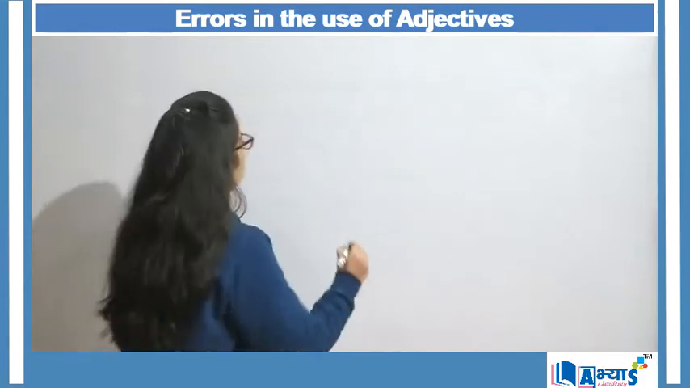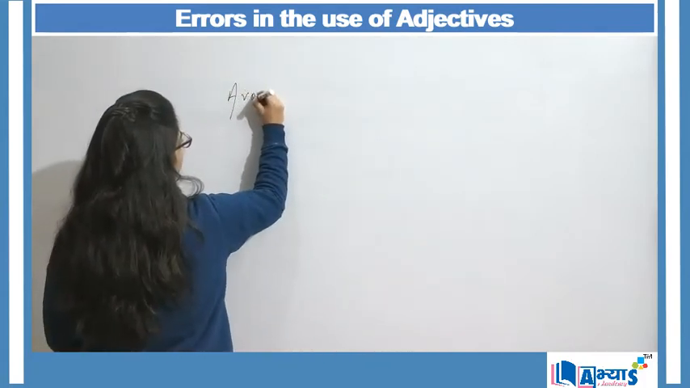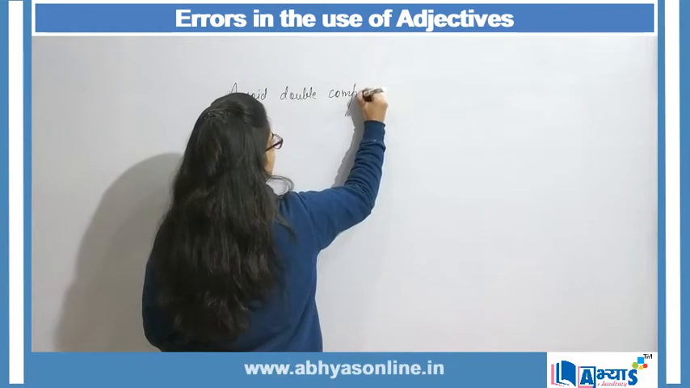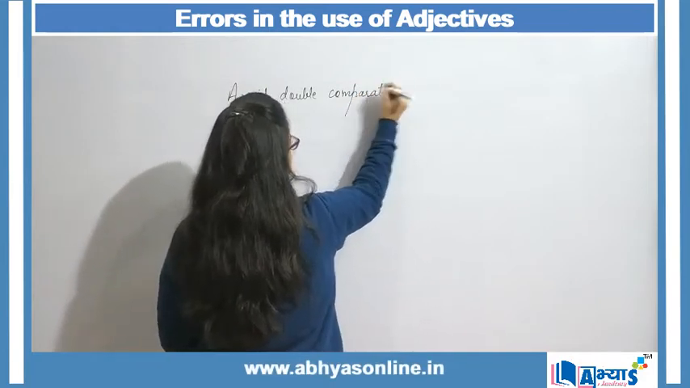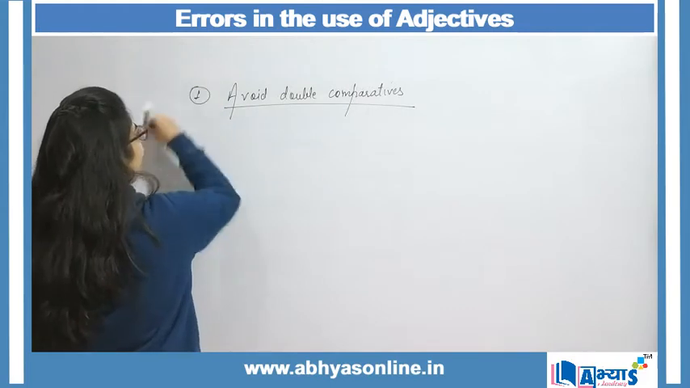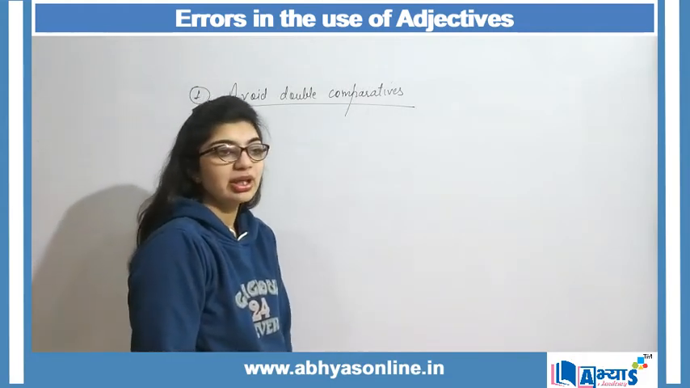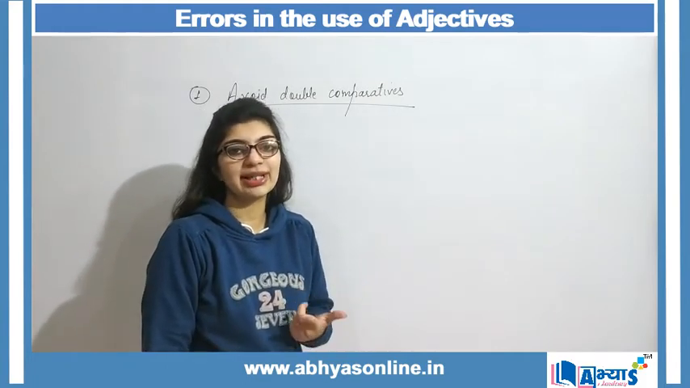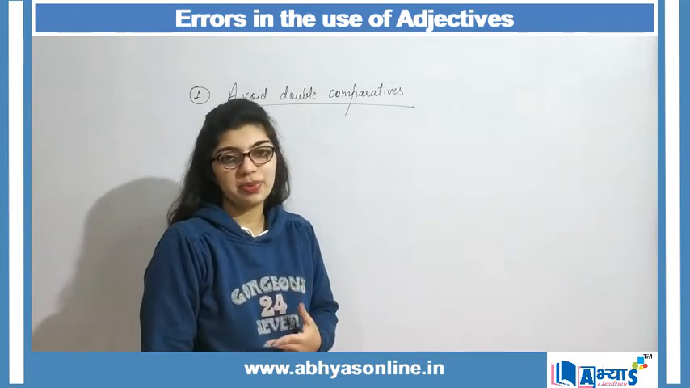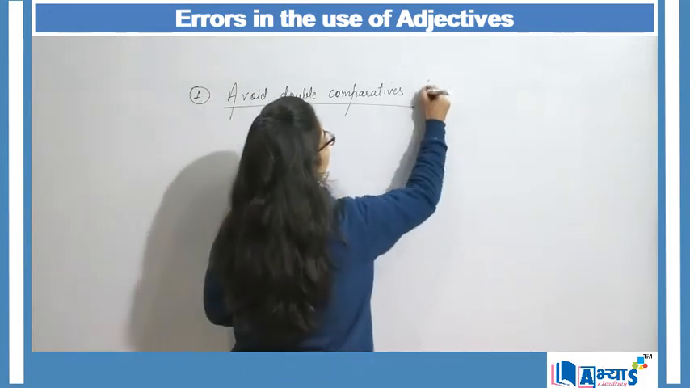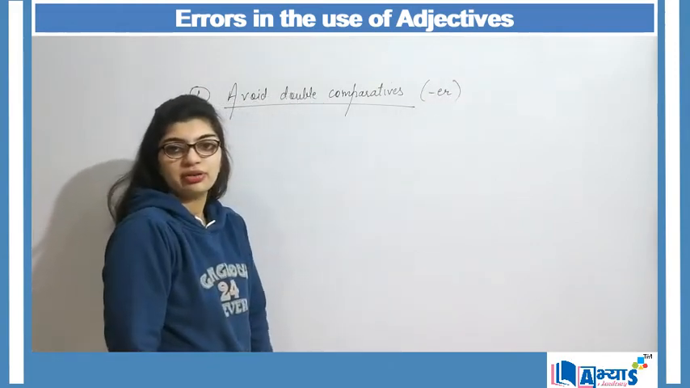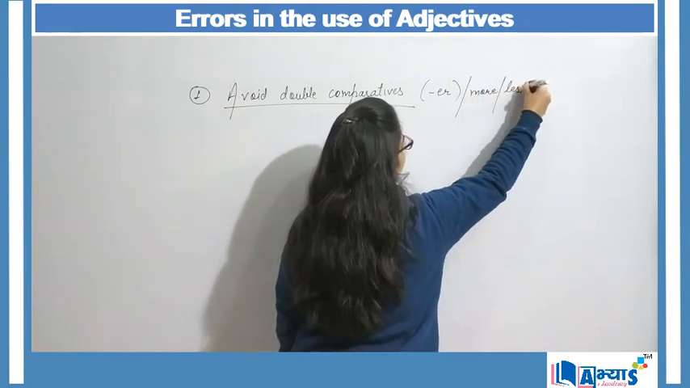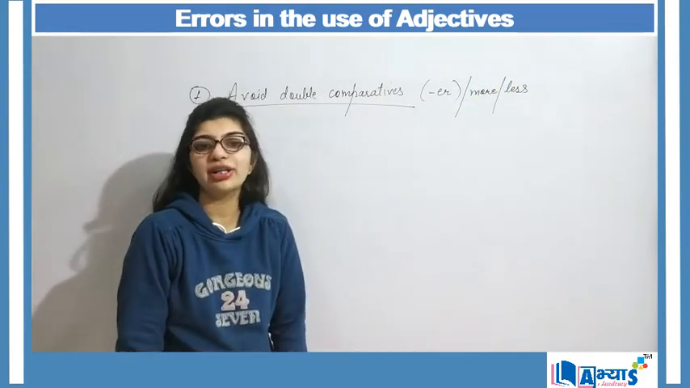So the first tip is that we should avoid double comparatives. Now we know that there are three degrees of comparison. First is the positive degree, second is the comparative degree, and third is the superlative degree. And a comparative degree often ends with ER, right? Or it has more, or it has less within it. So ER, more or less.